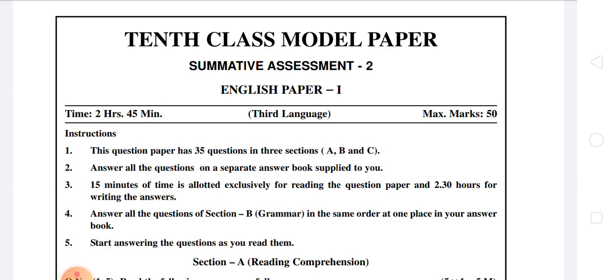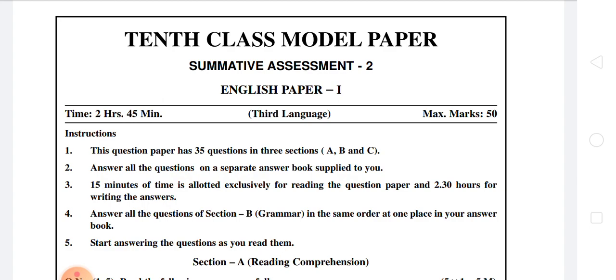And third instruction: 15 minutes of time is allotted exclusively for reading the question paper. The total exam duration is 2 hours 45 minutes. Of this, the first 15 minutes are allotted separately to each student for understanding the question paper. After receiving your question paper from the invigilator, you have to read the entire paper carefully.